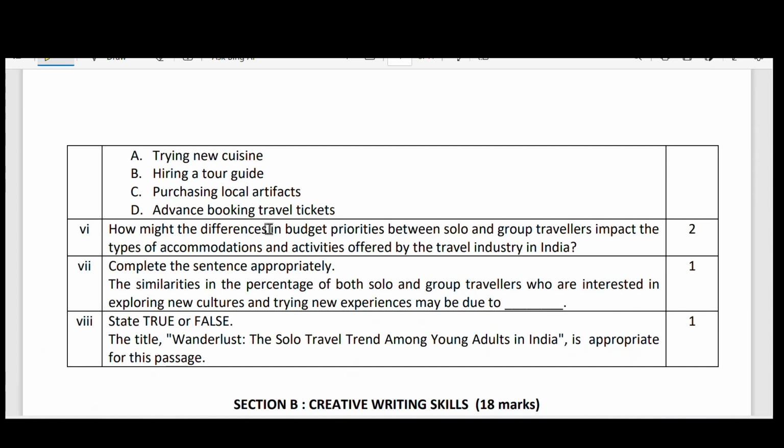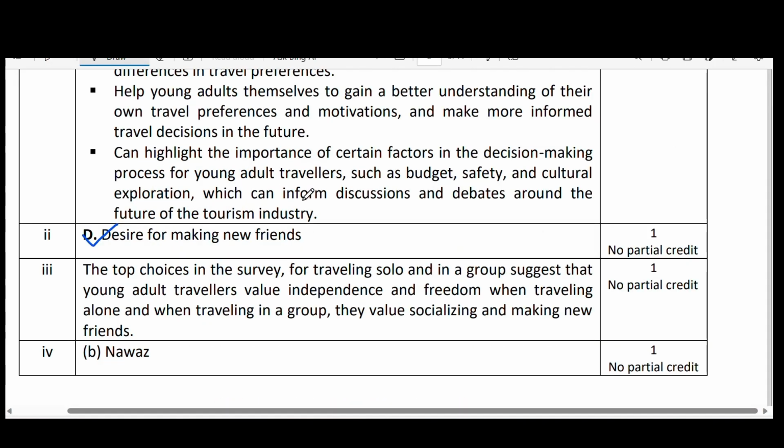Trying new cuisines, hiring a tour guide, purchasing local artifacts, advance booking travel tickets. What can be the correct answer, please? Trying new cuisines, okay? Hiring a tour guide and purchasing local artifacts, advance booking. Let us go to the answer key, my dear students.